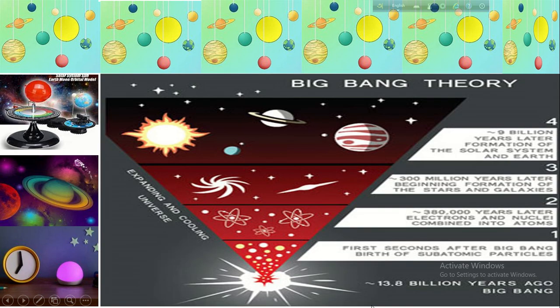Let's see the Big Bang theory in one figure. If we consider this is the tiny little lump body, then in the first seconds after the Big Bang comes the birth of subatomic particles, scattered particles here, and 80,000 years later, electrons and nuclei combined into atoms. These very minute particles form the atoms, and 300 million years later, the beginning of formation of the stars and galaxies, and 9 million years later, formation of the solar system and the earth.